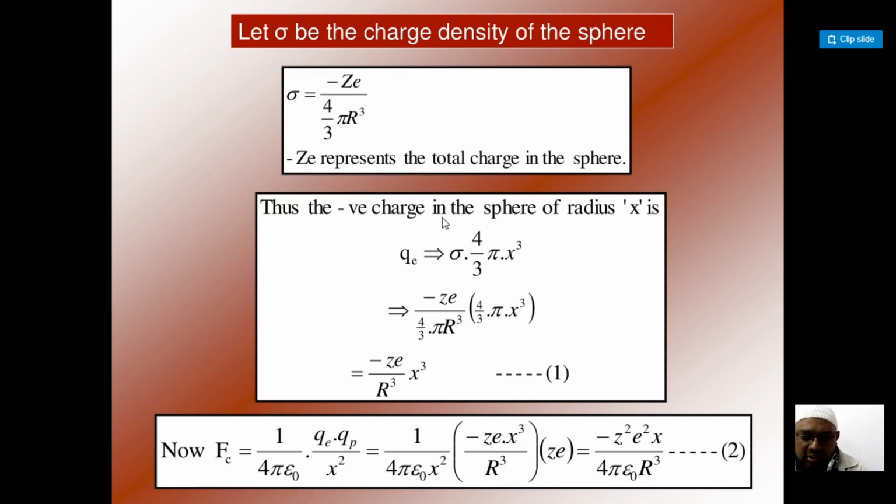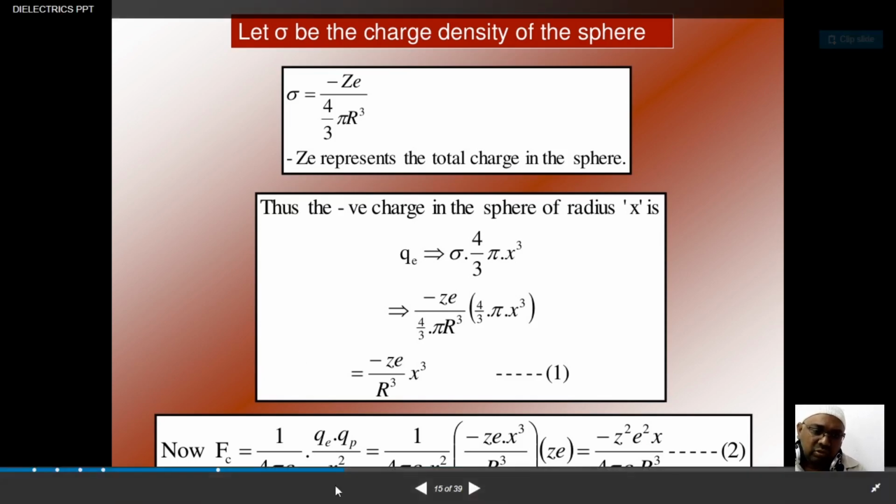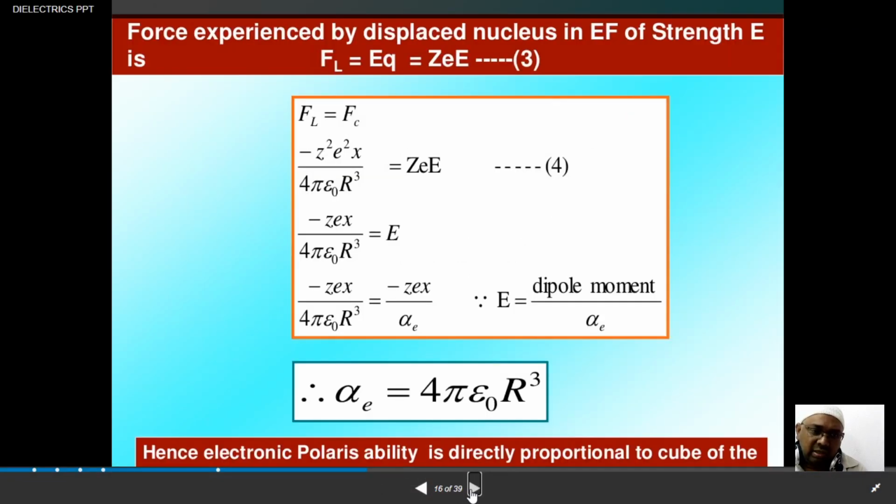In the numerator you find minus Z²e² into x by 4π epsilon naught R³. Let us consider this equation 1. So this is the Coulombic force Fc, and then we move to the next level of understanding.